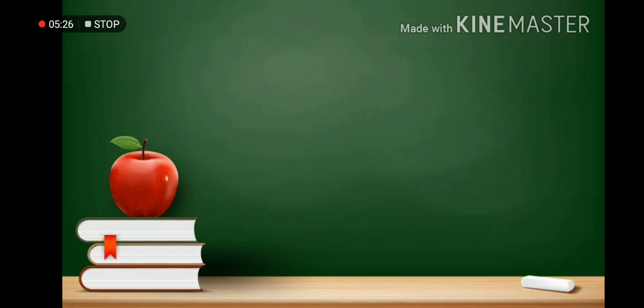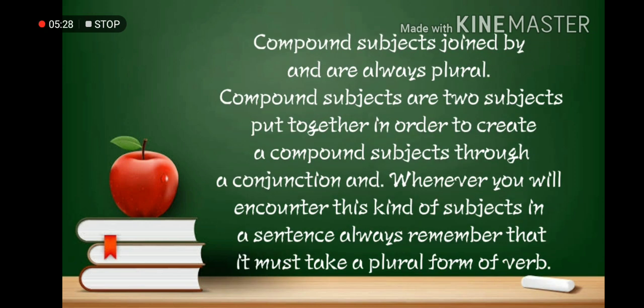So we are in the third rule, which is compound subjects joined by and are always plural. So compound subjects are two subjects put together in order to create a compound subject through the conjunction and.